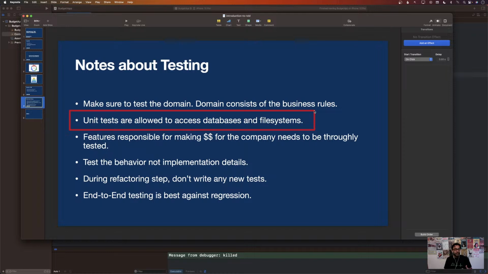Now the solution in those scenarios is, obviously, when you run your test, make sure that once the test is done, you clean out everything from the database or the file system and make sure that it is in a pristine, clean state, the state when you started. That's the most important part about unit testing. But if you think that your unit tests are not allowed to access the database, that is a myth, a misconception.